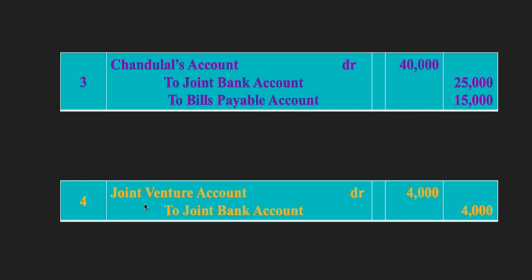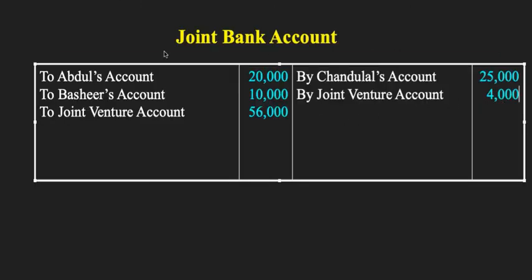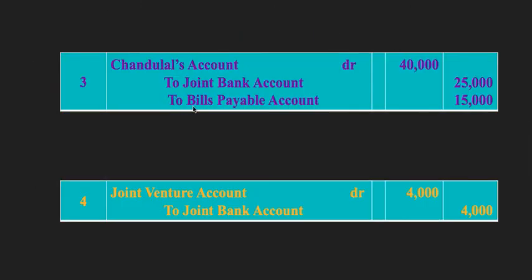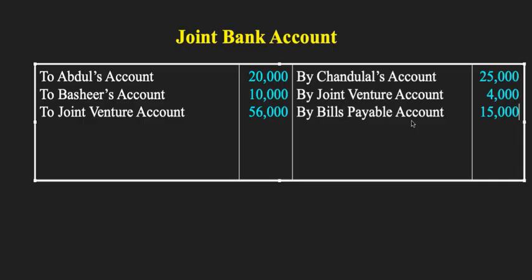Then we have joint venture account to bank account. How much is this amount? It is 4,000 rupees. So here it is by joint venture account 4,000 rupees. Now we have by bills payable account, 15,000.